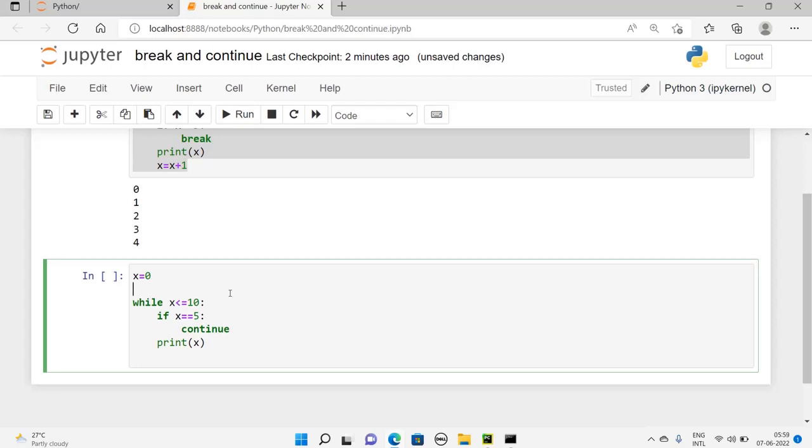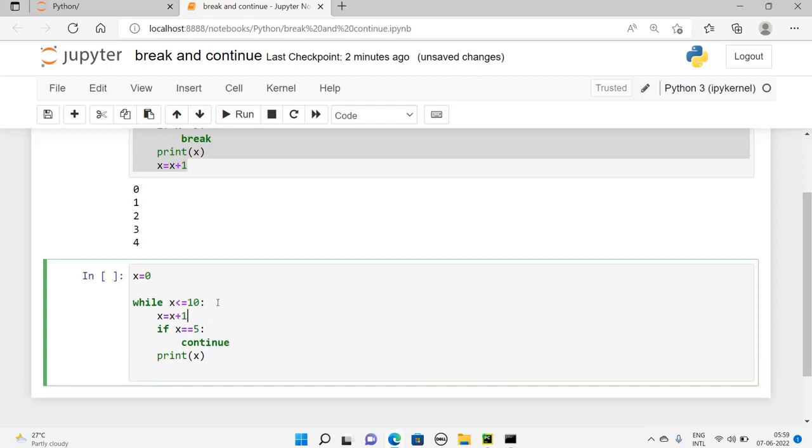Because the value will not get changed if we use the continue statement. So why am I changing this position? Because if I don't put the change in the first place, when it meets the continue statement, the value is 5 and it will remain 5 all the time. So to avoid that, I put the increment at the top.